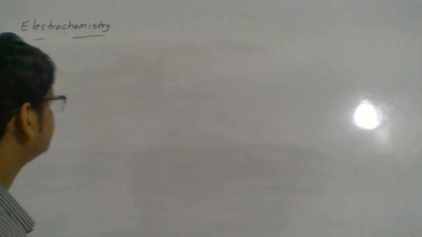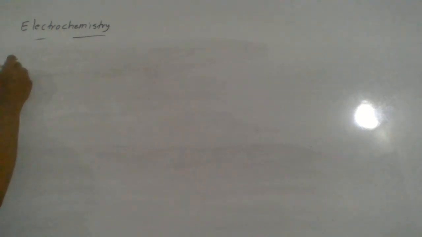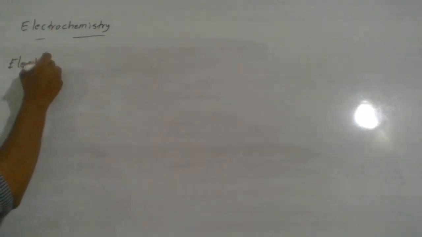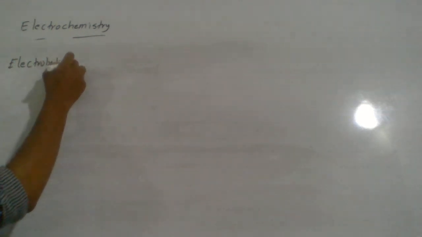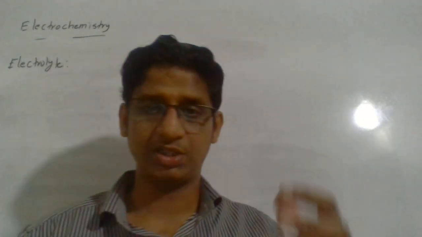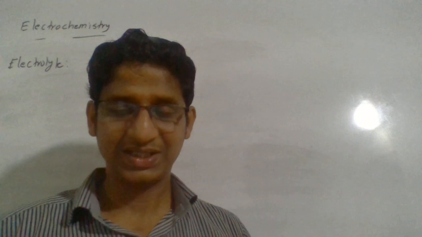So what is an electrolyte? Electrolytes are substances which will conduct electricity in the molten form or aqueous form. Such substances we call electrolytes.